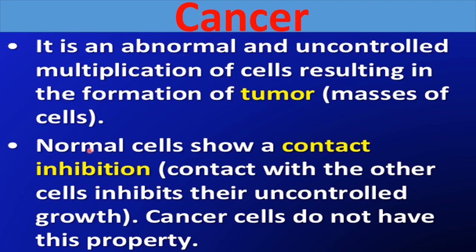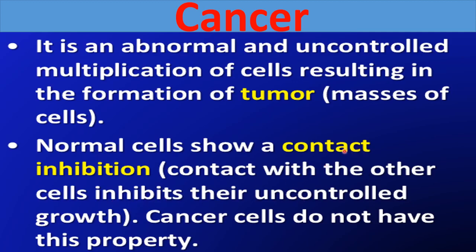Now I am saying that normal cells show a controlled division. Why? Because normal cells show contact inhibition. Contact inhibition means contact with the other cells inhibits uncontrolled growth, right?